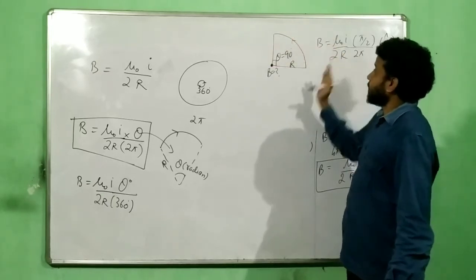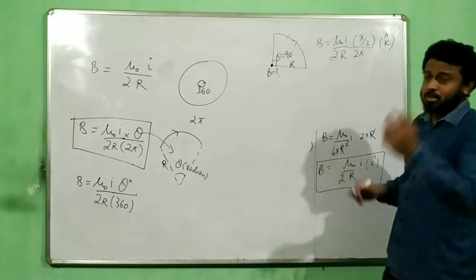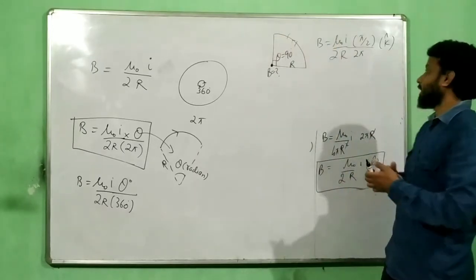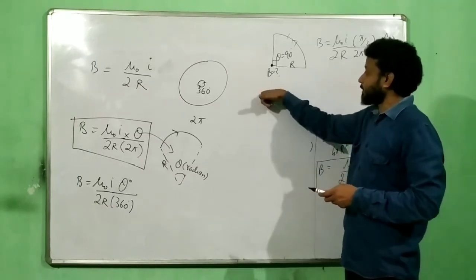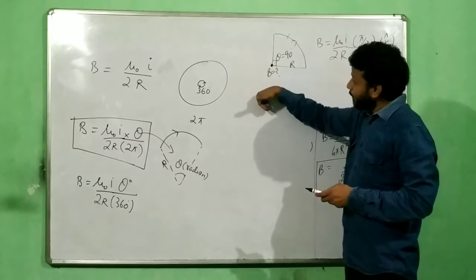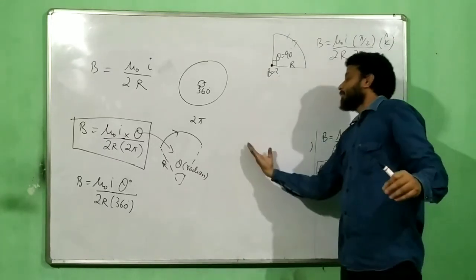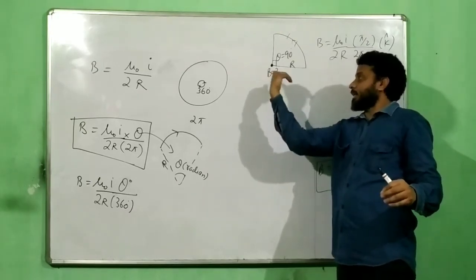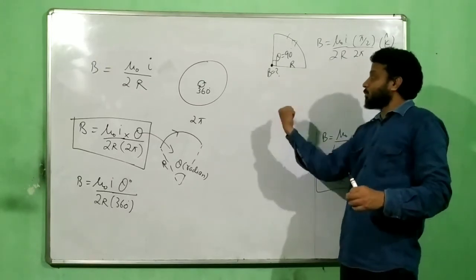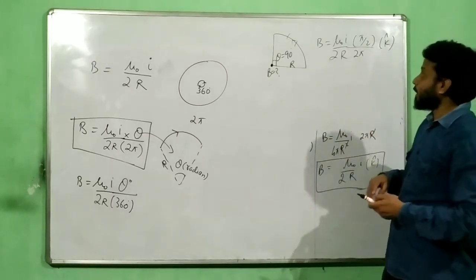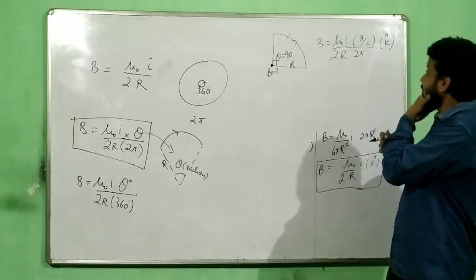Even if you take a small element over here and do it like this, use Biot-Savart law or that right hand thumb rule which you have learned in class 10. If it is anti-clockwise, curl your finger in the anti-clockwise direction, then the thumb will give the direction of the magnetic field. If it is clockwise, curl your finger in the clockwise direction, the thumb will point in the direction of the magnetic field. So that curling you should know how to do. If you do Biot-Savart law, use dl cross r, whichever way.